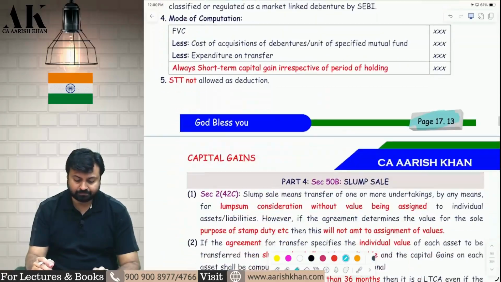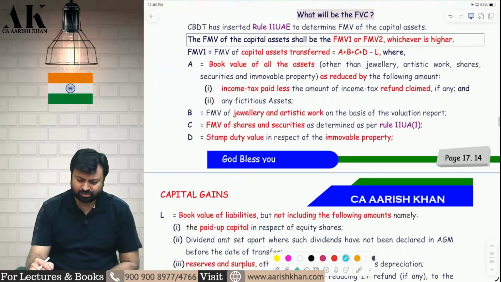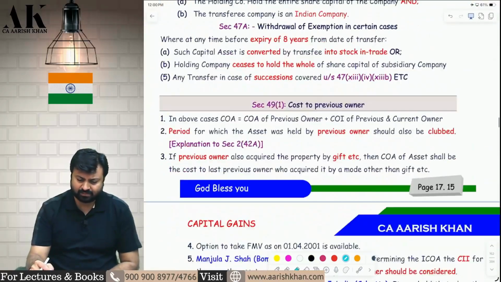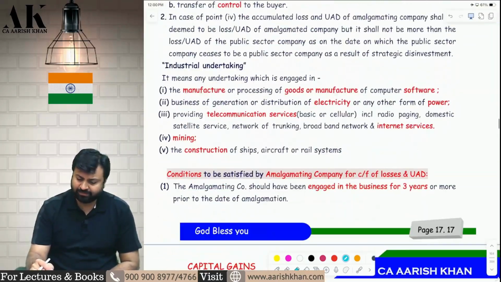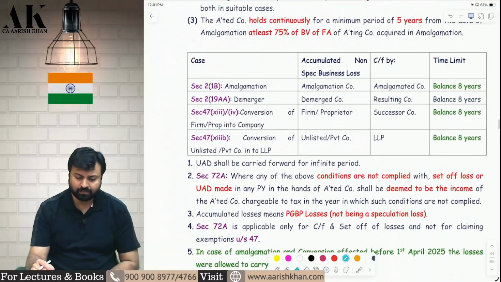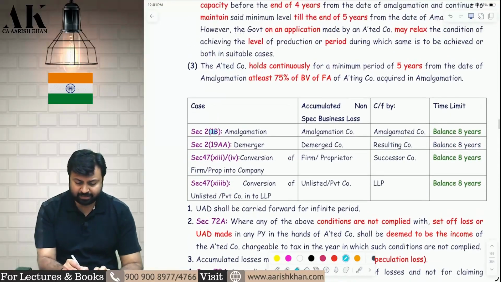Now, slum sale, there is no change, nothing great. All these things are the same only. In amalgamation, there is a very big change now. What is the big change? In amalgamation, there is a change.